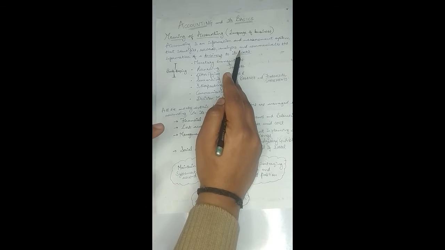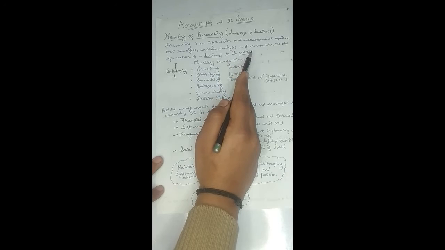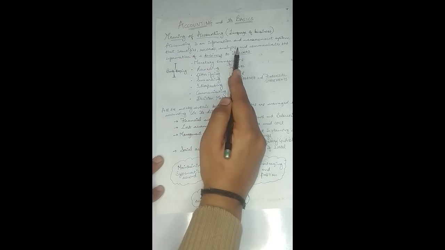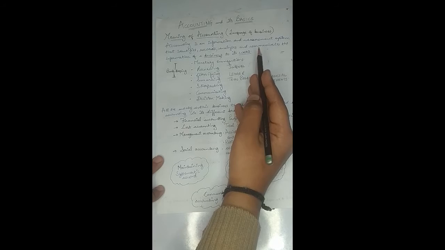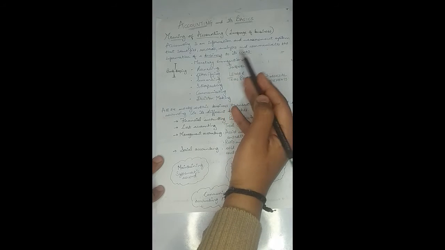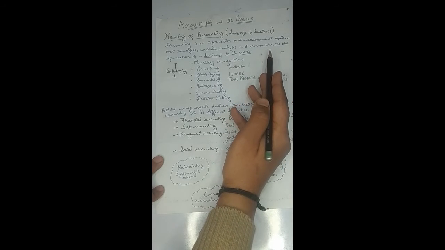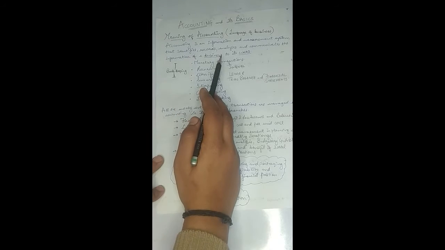The investors can decide whether to invest money or not. If they have invested money in a particular year, then after looking at the accounting information, they will be able to make a decision whether they should invest the money in the next year or not. They should withdraw their money or they should further invest their money, right? So accounting will act as the language of the business.